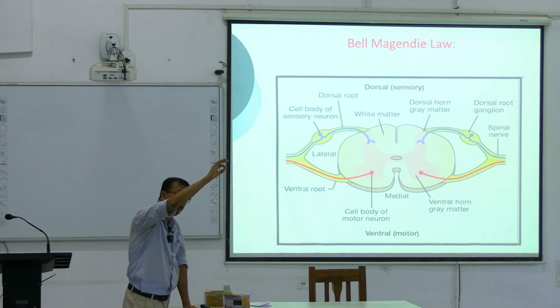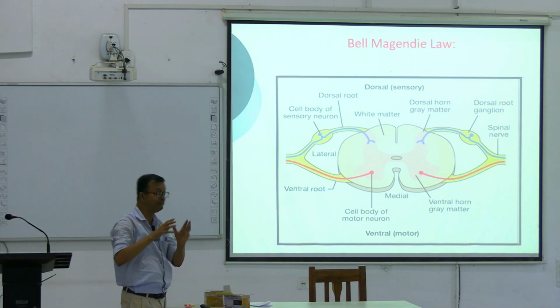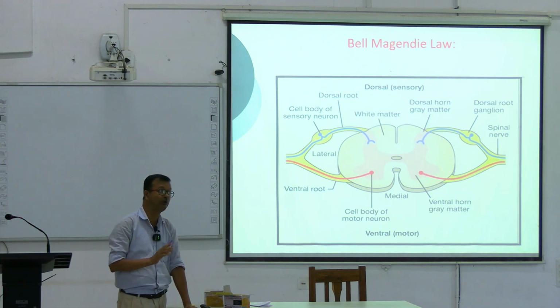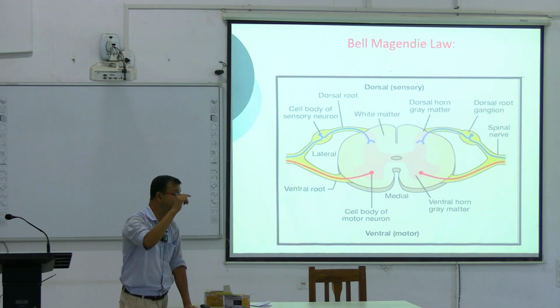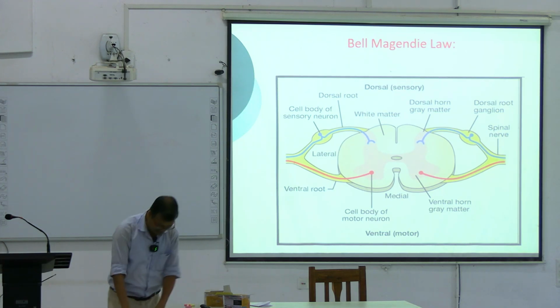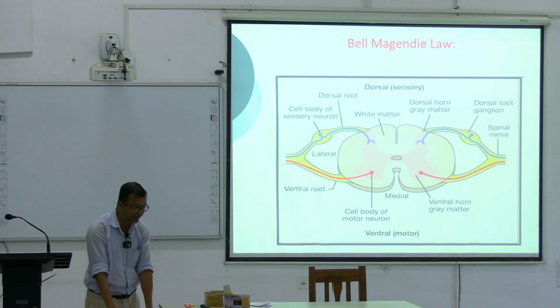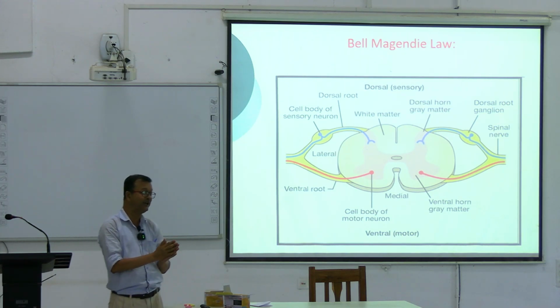In the medulla there are two nuclei, nucleus gracilis and nucleus cuneatus. Nucleus gracilis is meant for what? Remember, G for gracilis means G for leg.